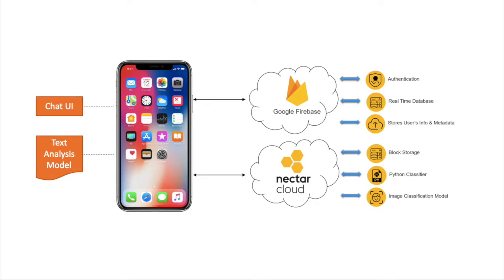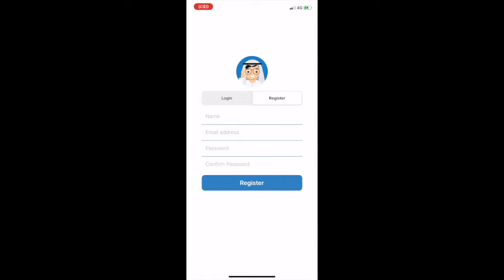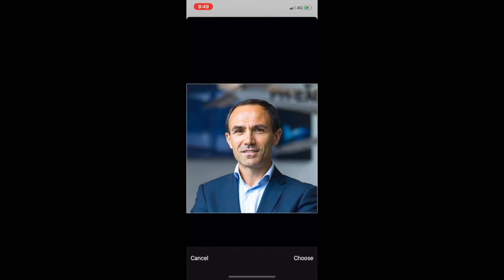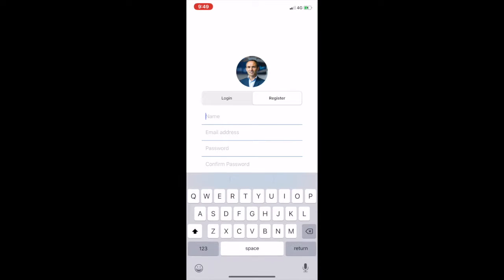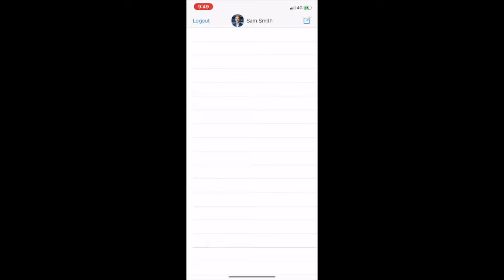We have used a combination of Google's Firebase technology and our own storage service to build an extremely powerful application. To provide a secure user onboarding experience, we have used the Firebase Authentication component. Firebase makes authentication easy for its end users. It allows us to provide a customized user experience and also keep the user's private information secure. Though Firebase supports versatile ways to authenticate, we have enabled email authentication for our users to register and log into our application. We have used Firebase open source UI and customized it to make it more visually appealing.